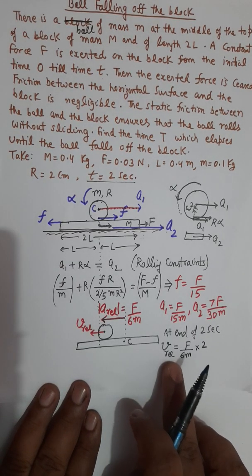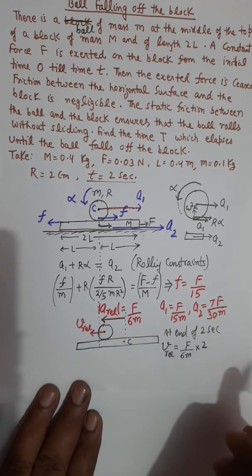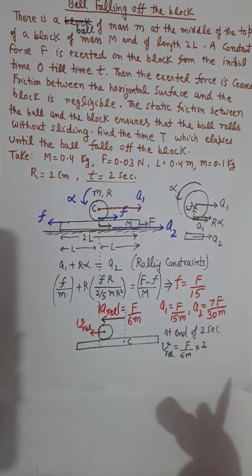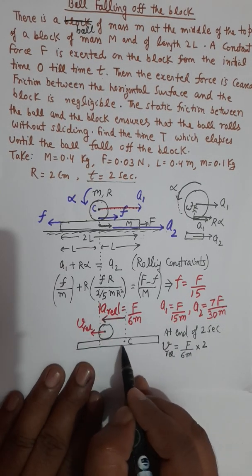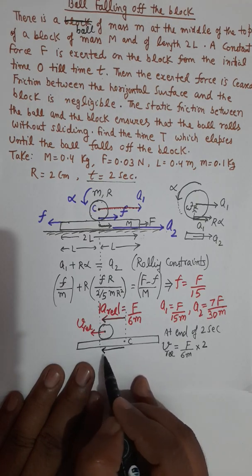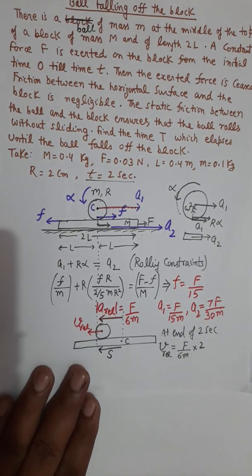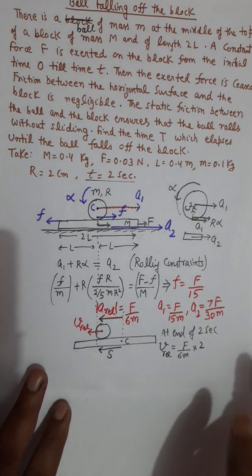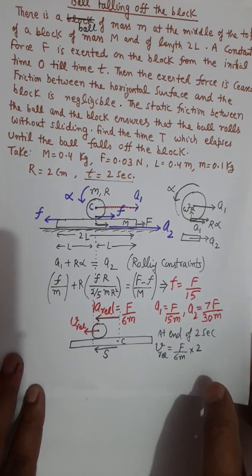That is the relative acceleration of this ball with respect to the platform. By that time the sphere has moved backward with respect to the platform by a distance capital S. I will again repeat, the sphere is not moving in the backward direction as seen from ground.